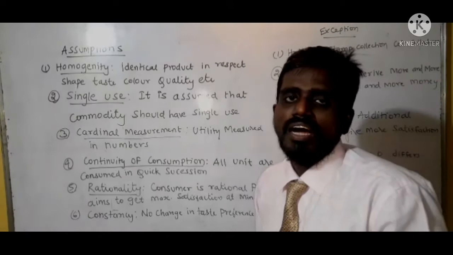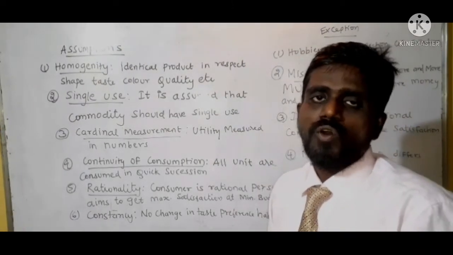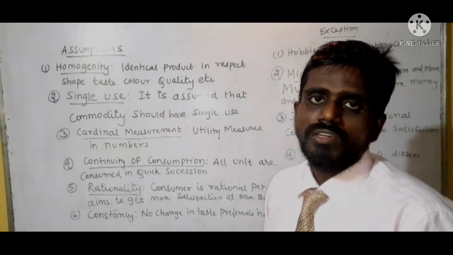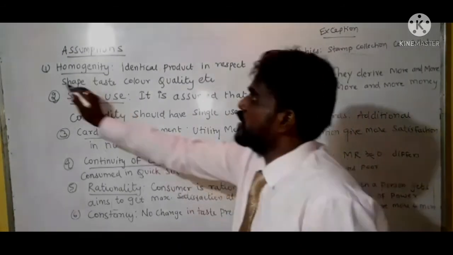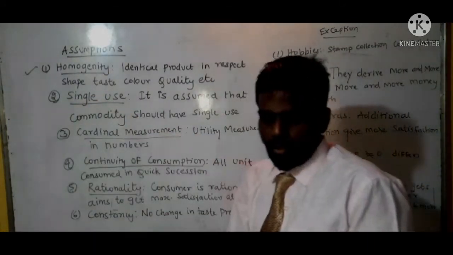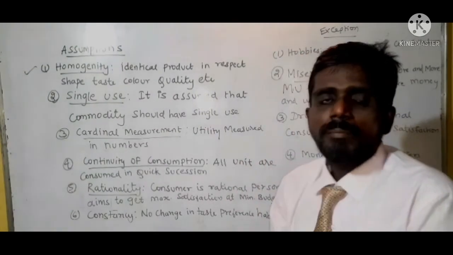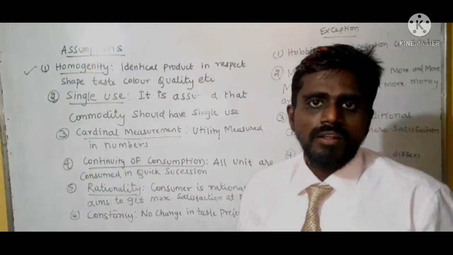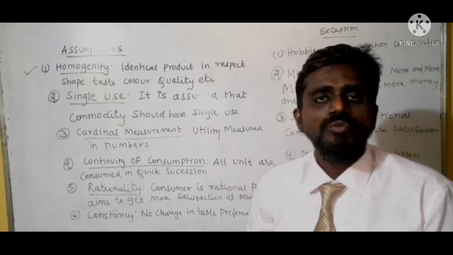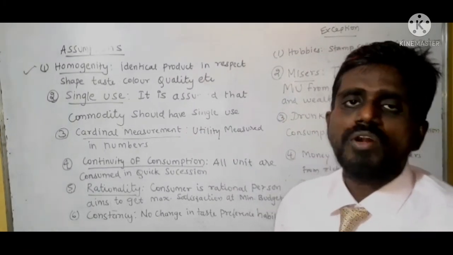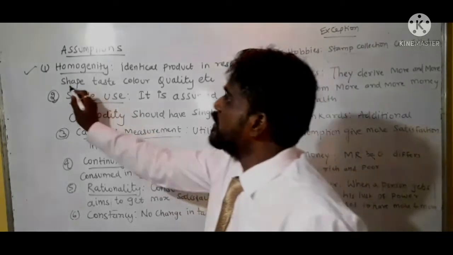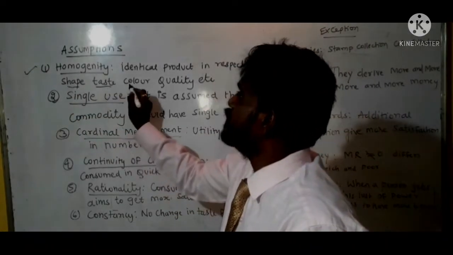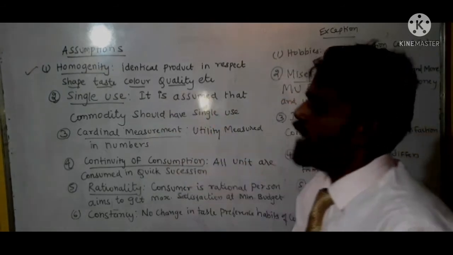Now let us see the assumptions and exceptions of the law of diminishing marginal utility. The first assumption is homogeneity. What is the meaning of homogeneity? It means identical. The goods or the product the consumer consumes should be of the same size, taste, color, quality and so on.